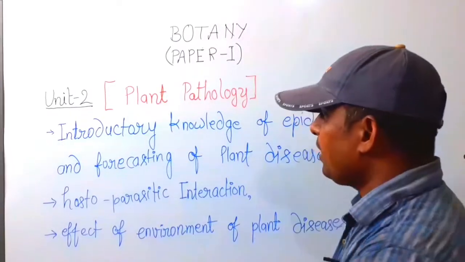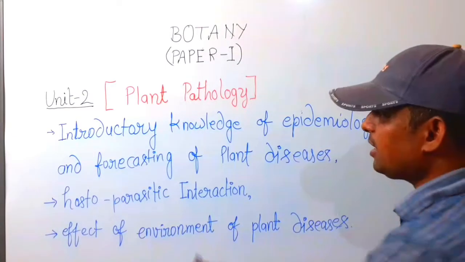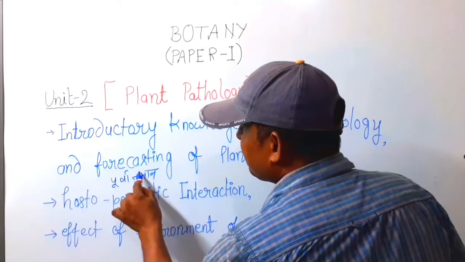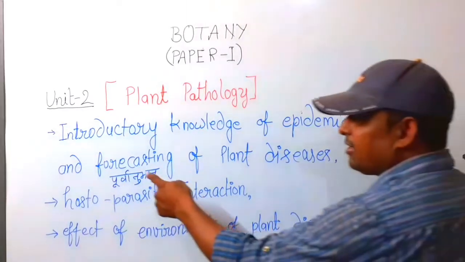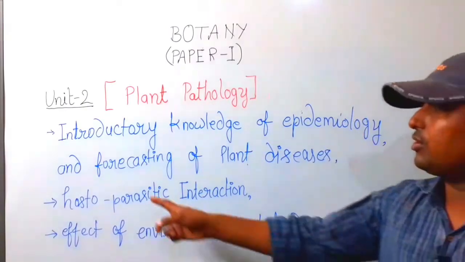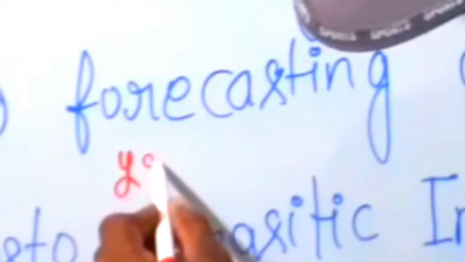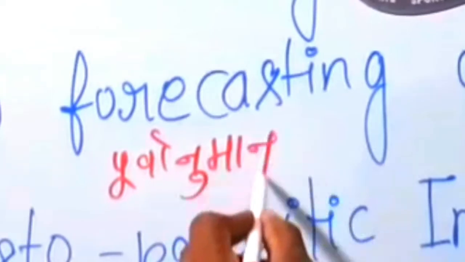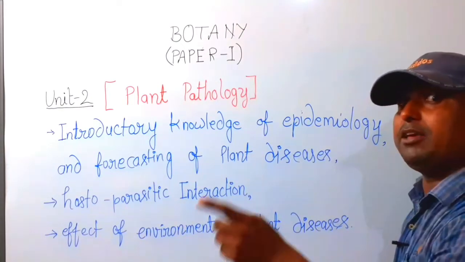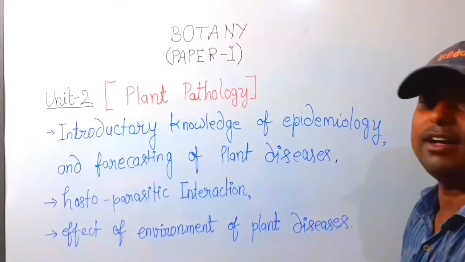Forecasting of plant disease means that according to some conditions we know beforehand by which disease a plant will be affected. More detail after the end of the syllabus.